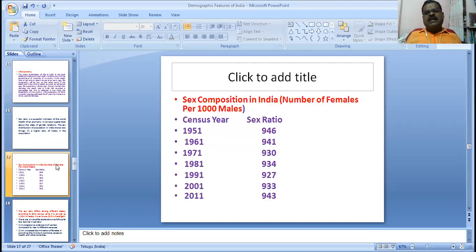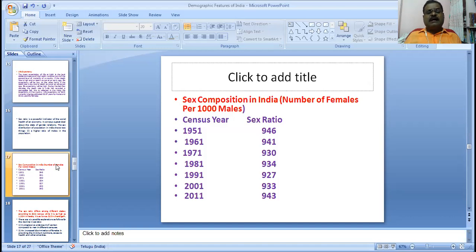Looking at the sex composition in different census years: in 1951 it was 946; in 1961 it decreased to 941; in 1971 it decreased to 930; in 1981 there was a slight increase to 934; in 1991 the sex ratio decreased to 924; in 2001 it was 933; and in 2011 it was 943.